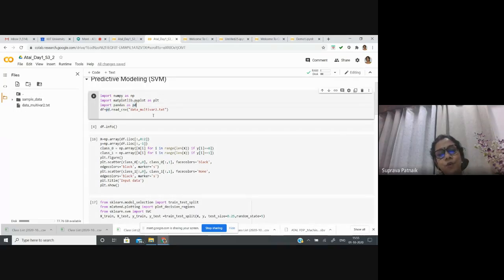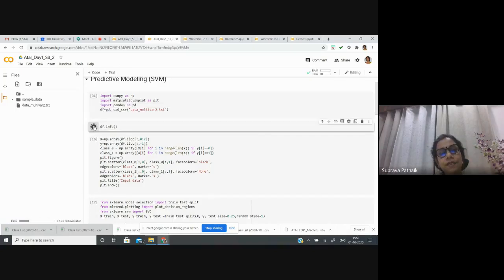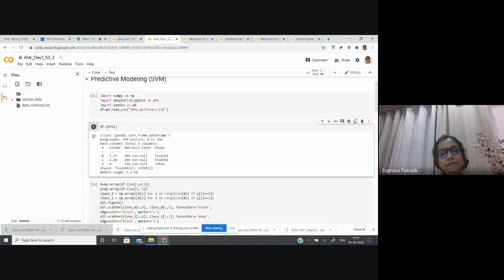I'll show how the support vector machine can do something different by having different kernel functions. If I read the data and get the information, df is the data I have imported, and info stands for the information. Again there are 3 columns: the first 2 are floating point numbers, the last one integer values.